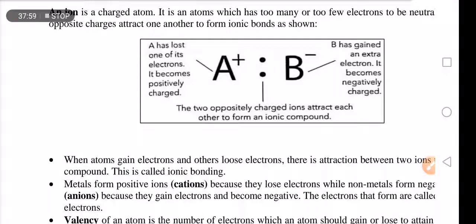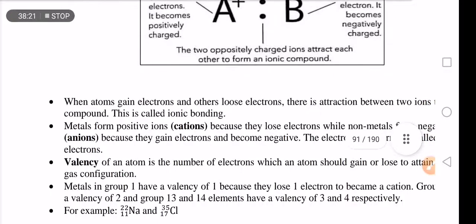For example, if an atom donates, apana situation yekuti atom inodonate aigwa receiver. One atom is donating and the other one is receiving. That type of bonding is called ionic or electrovalent bonding. We must talk about some of the things here.